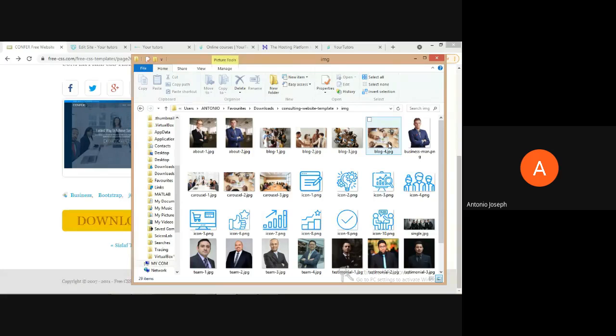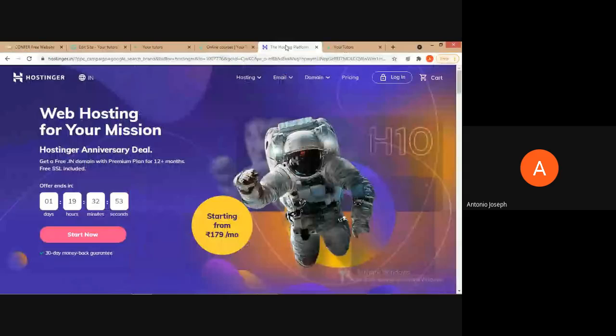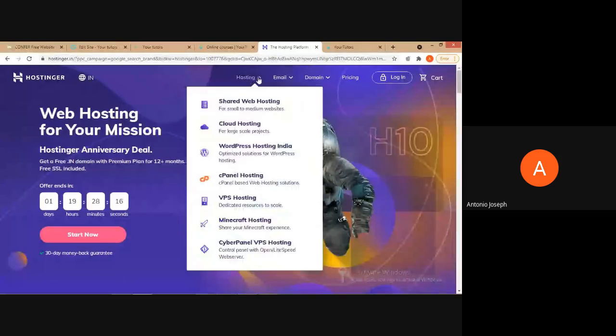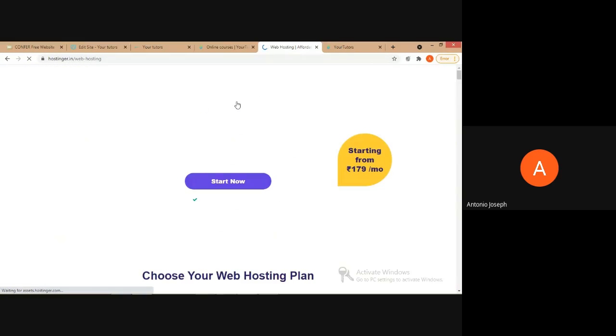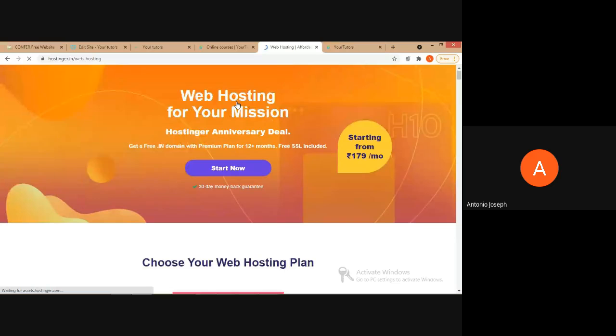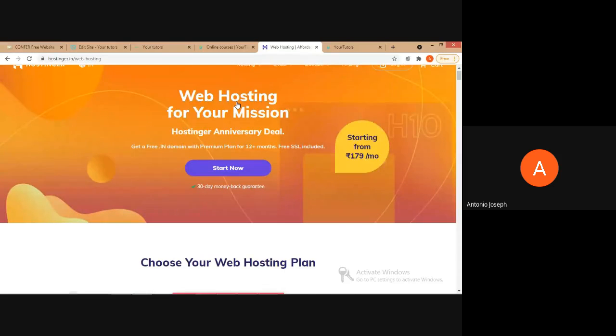Now, about Hostinger. There are a lot of hosting plans available with them. If you really wish to create a website and host it, this will be a better option.